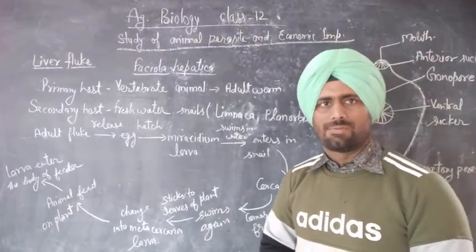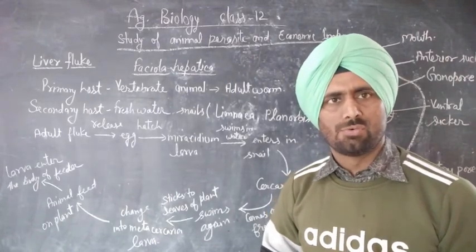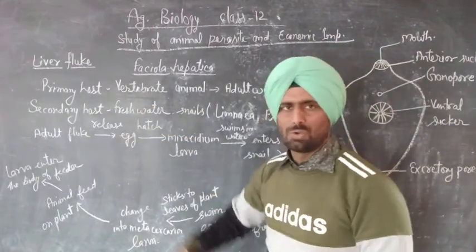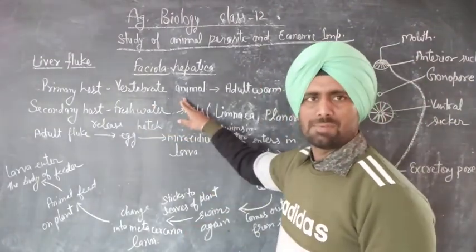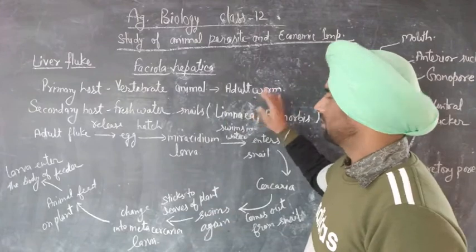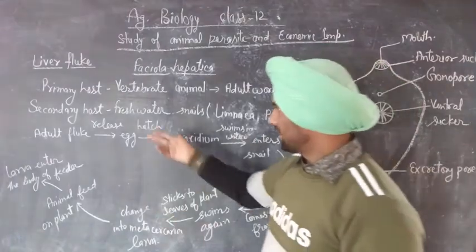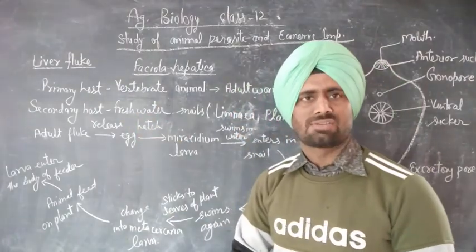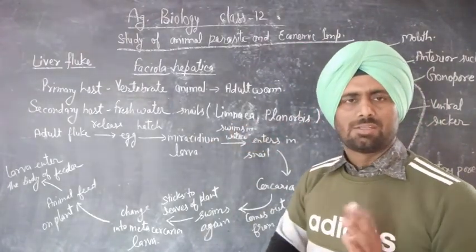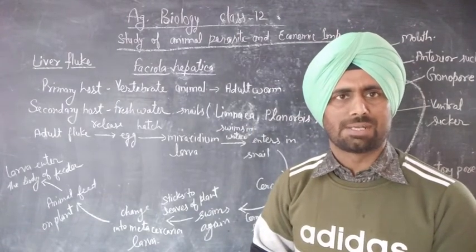The life cycle of the liver fluke is complex and is completed in two hosts. First is the primary host. The primary host is a vertebrate animal in which the adult worm lives. The secondary host is a freshwater snail like Lymnaea or Planorbis species.